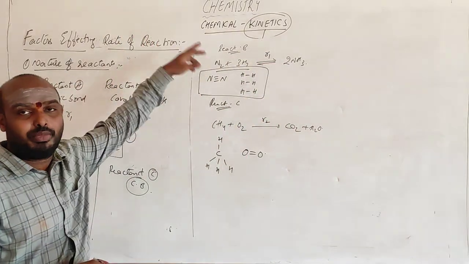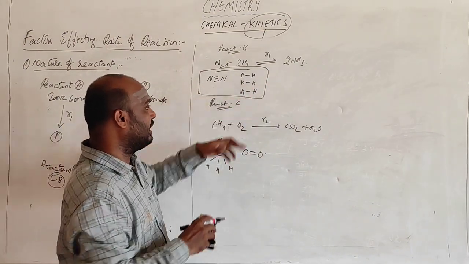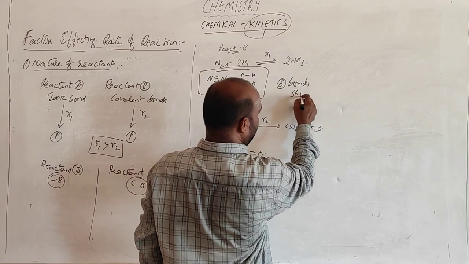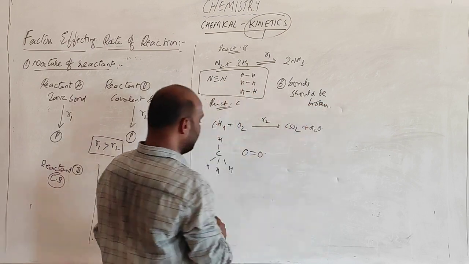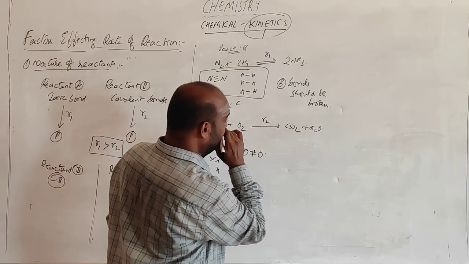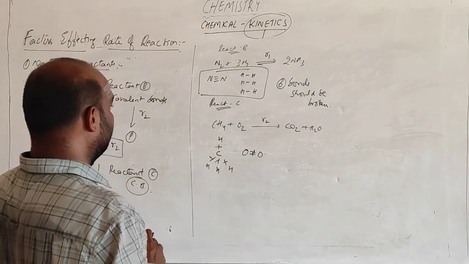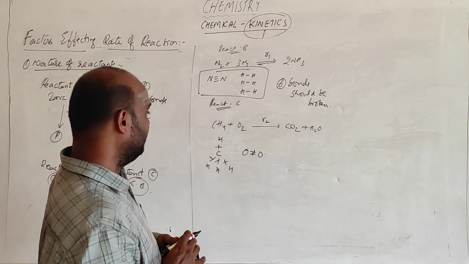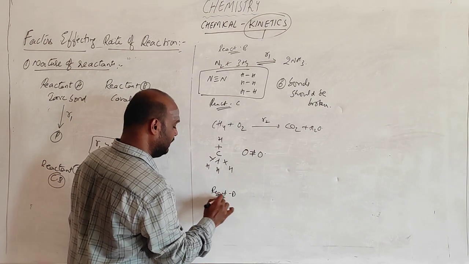How many bonds should be broken to form product here? 3 bonds plus 4, 5, 6, so 6 bonds should be broken here. In this case also 1, 2, 3, 4, 5, 6. Both are the same, right? Suppose let me take one more reactant, D.